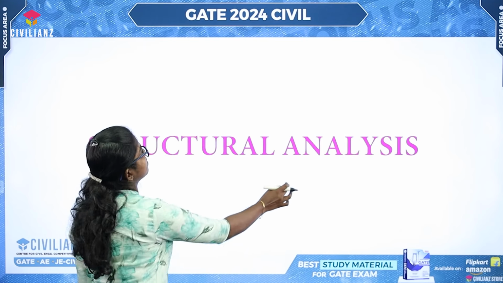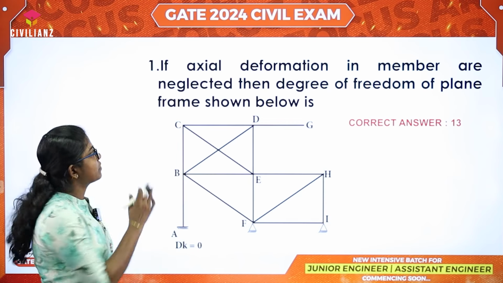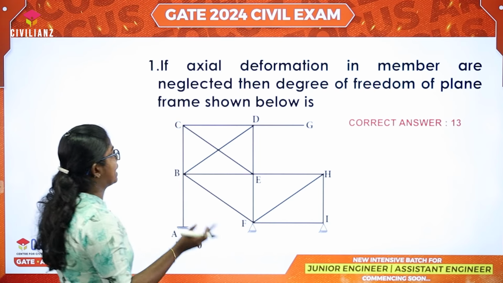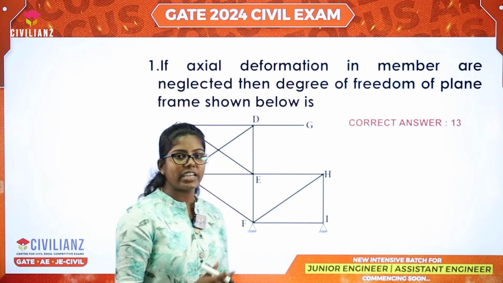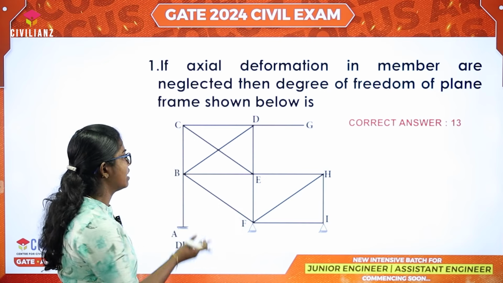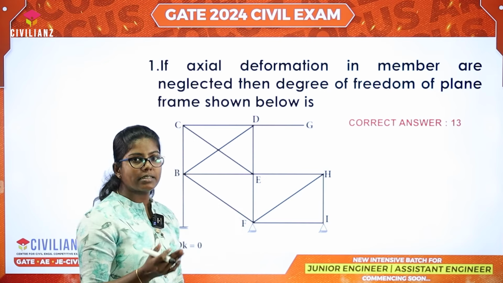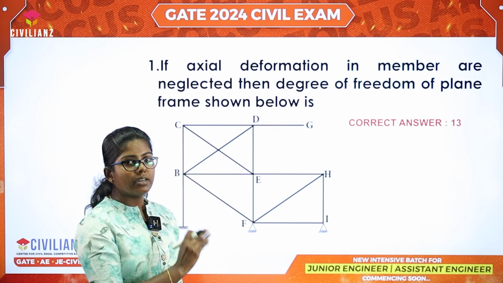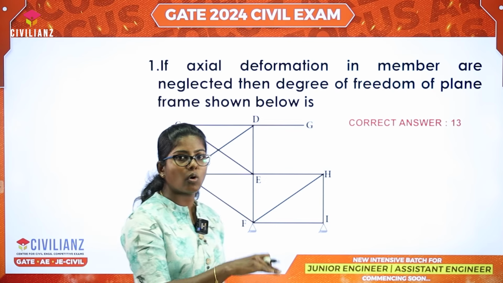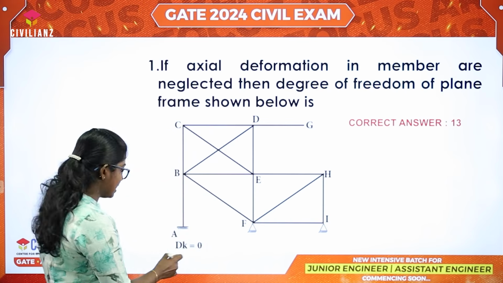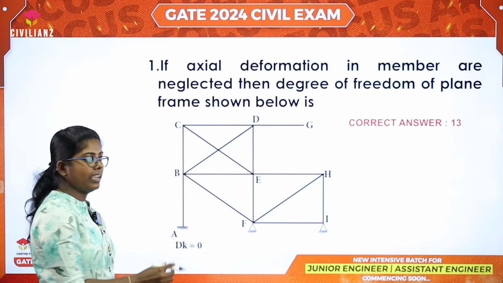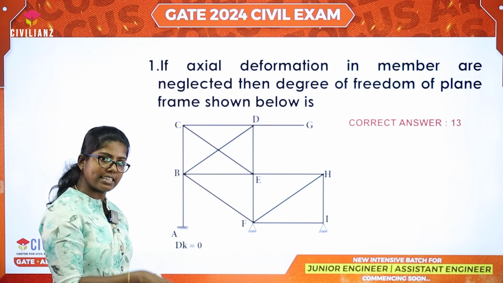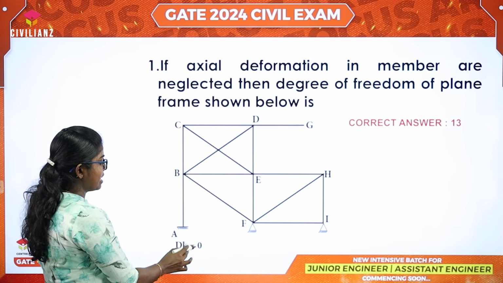Let's go to the first question. If the axial deformations in a member are neglected, then find the degree of freedom of the plane frame shown below. Actually, we need to find the kinematic indeterminacy. This is a portal frame having braced members. These braced members will avoid the sway. This structure cannot move right side or left side. Then we can check. This is a fixed joint. The kinematic indeterminacy is 0. Here the static indeterminacy is 3. Then the kinematic indeterminacy is 0.